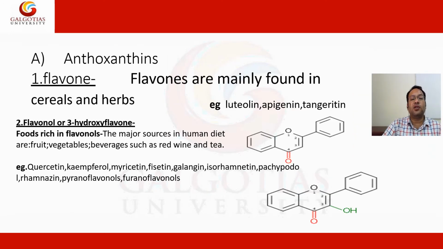Flavones. Flavones are mainly found in cereals and herbs, for example luteolin, apigenin, and tangeretin. Flavonols are 3-hydroxyflavones. Foods rich in flavonols in the human diet include fruits, vegetables, and beverages such as red wine and tea. Quercetin, kaempferol, myricetin, fisetin, and others are examples. These are the structures of flavonols.